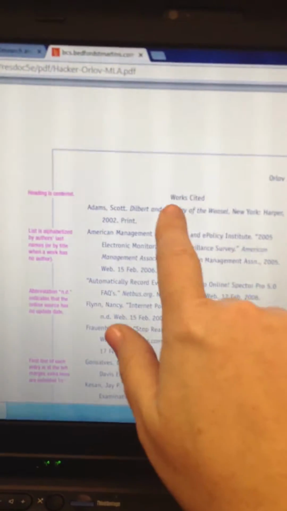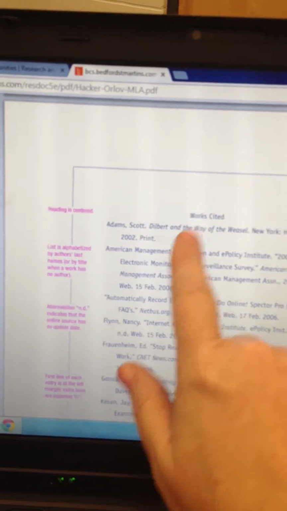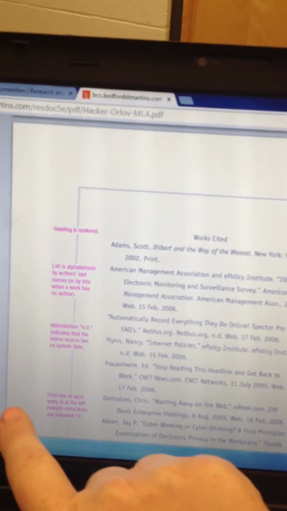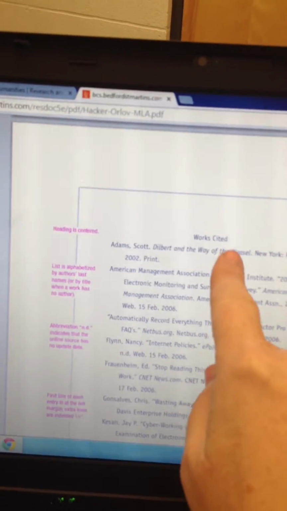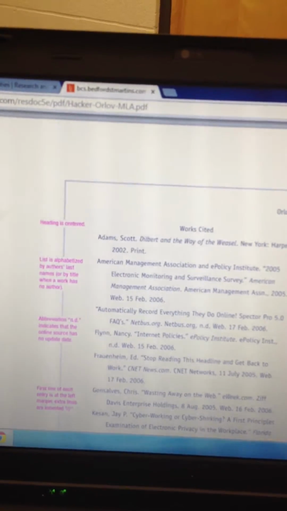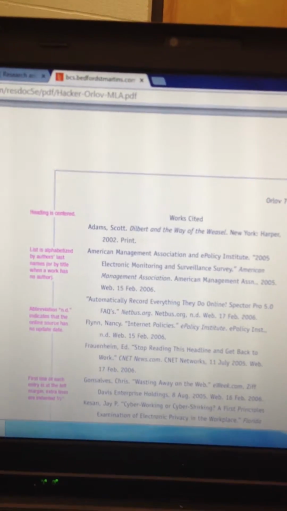All right, works cited. Works is plural because there's more than one. For the works cited page, you will cite only the works that you have just cited in your paper. That's the only thing you'll put on this list. Do not use a source here if you did not put the last name in the paper and tell me, hey, this came from this person.